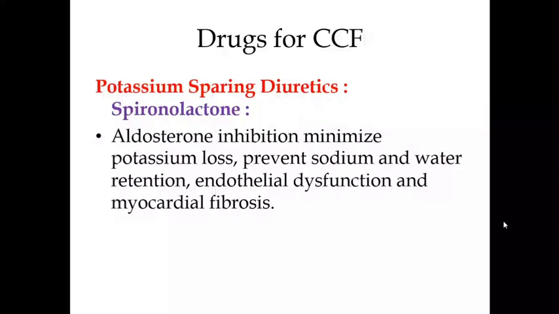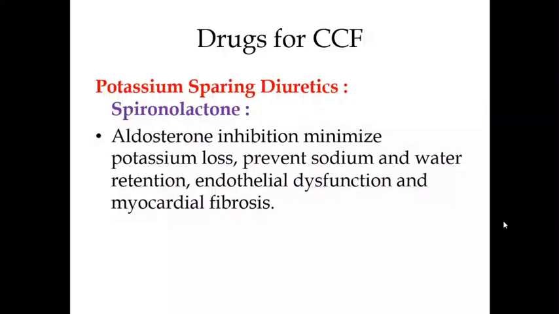Spironolactone can be given in combination cautiously with ACE inhibitors or ARBs. It can be added to loop diuretics to enhance diuresis and to make up for that potassium loss. See, we have to be cautious with ACE inhibitors and spironolactone. On the other hand, spironolactone can be added to a loop diuretic like furosemide to enhance diuresis.